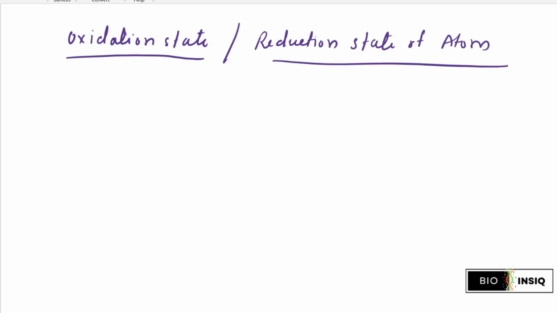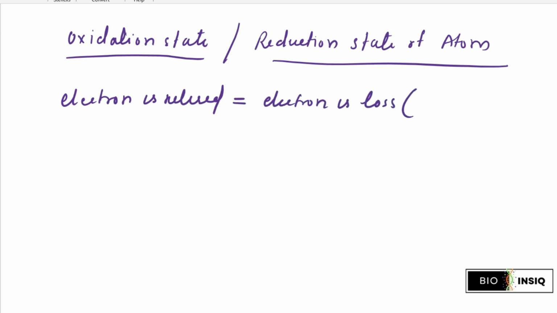So basically when an electron is released, simply remember, when an electron is lost from an atom, then it will be in an oxidized condition, right?